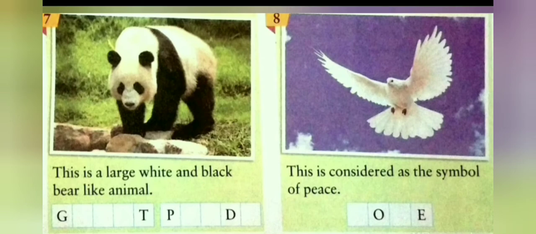The next picture is a bird which is considered the symbol of peace. It is dove. Dove is a bird with a very symbolic history. Many religions and cultures celebrate dove as a symbol of peace. Doves live all over the world. They are pretty, hardy birds and can live in desert areas, tropical forests, mountains and woodlands. Doves eat mainly insects, seeds, nuts and fruits. We will write in the space given: dove.